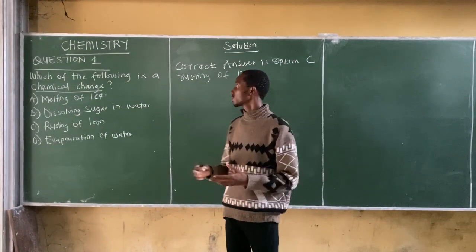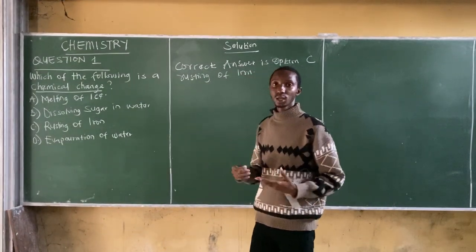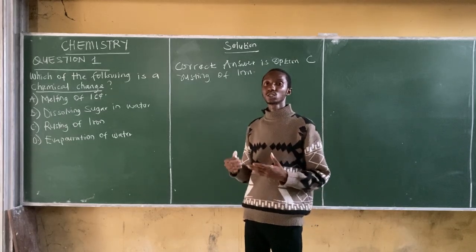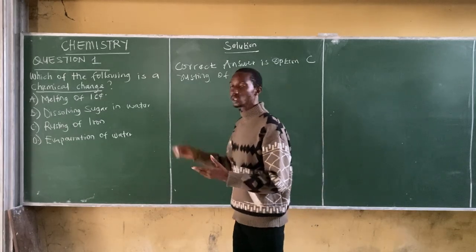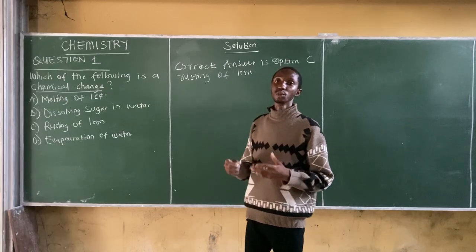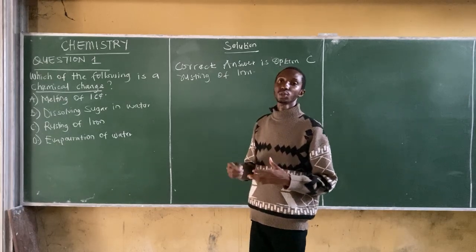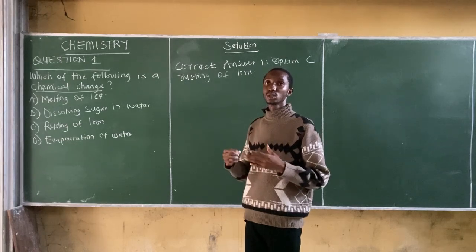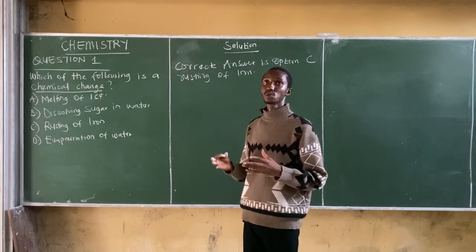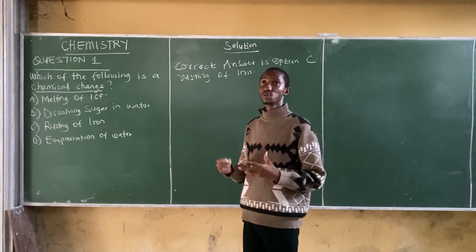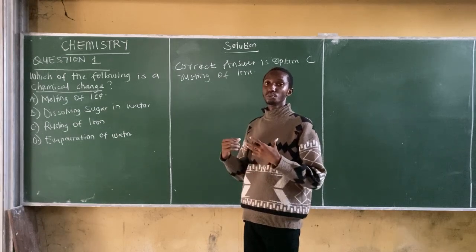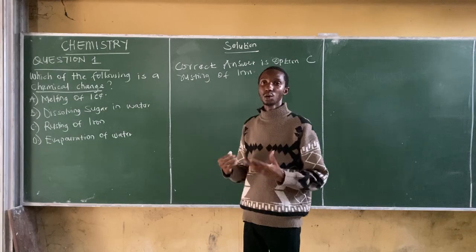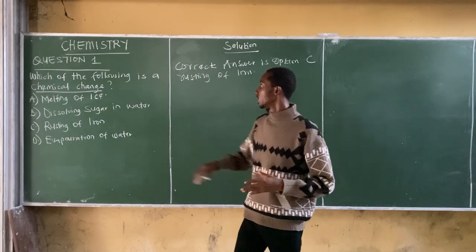Now, rusting is a chemical reaction whereby iron reacts with oxygen and moisture to form a new substance. Rusting is a process whereby iron reacts with water and moisture to form a new product or a new substance. Here, melting of ice.